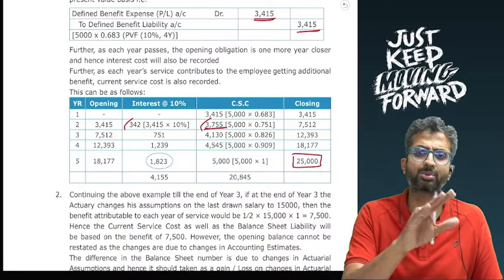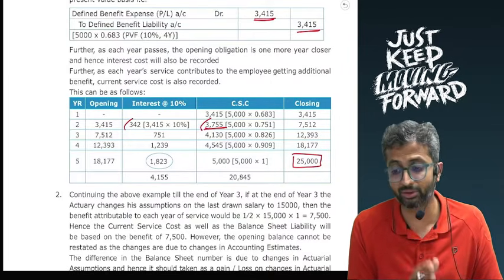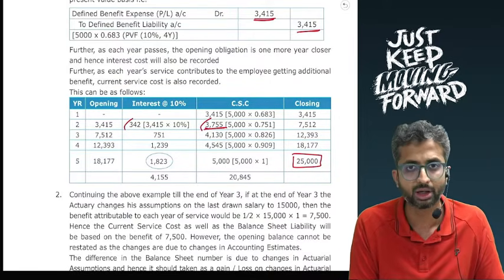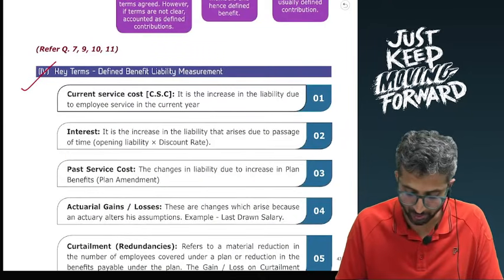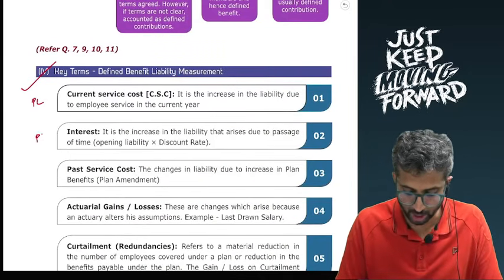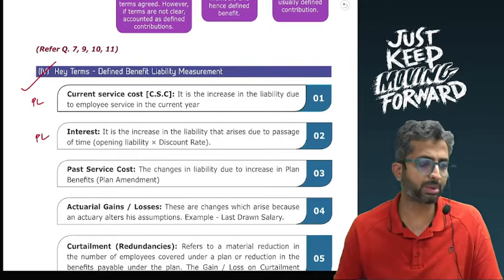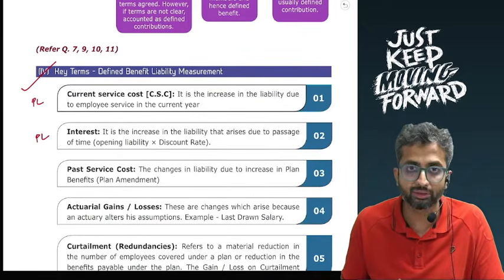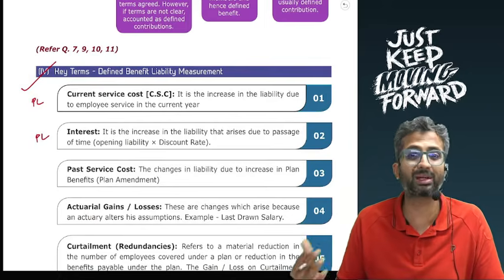And once you pay, this is provision account debit to bank, no further expense. Expenses would be recorded over 5 years rather than getting recorded at the end of the fifth year. Where will the current service cost go? Well, in the P&L. Where will the interest cost go? Well, in the P&L. Now the problem is, in all of these workings we are saying that the assumptions remain the same, but that is not generally the case. It is very much possible that the actuary can keep on changing the assumptions.